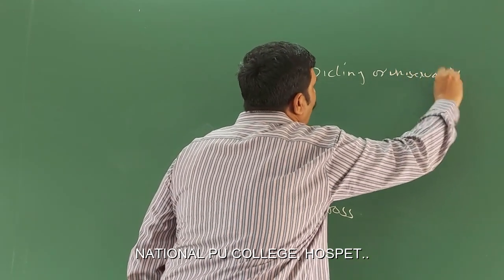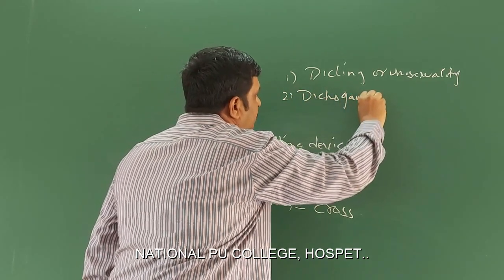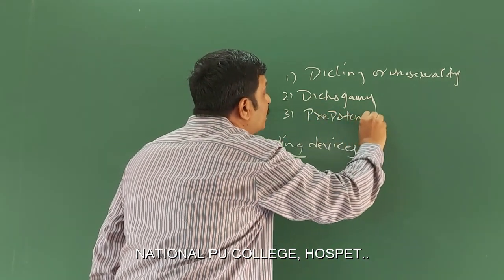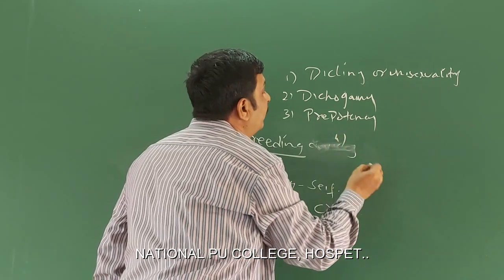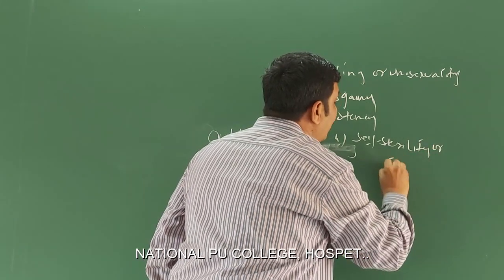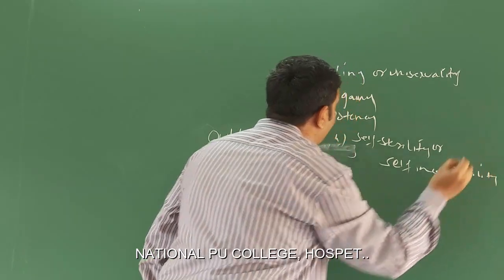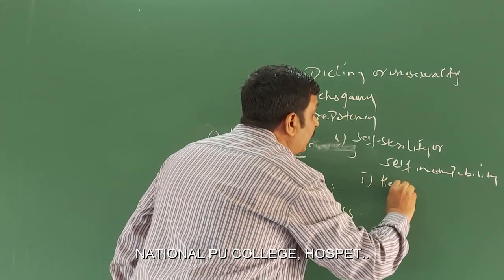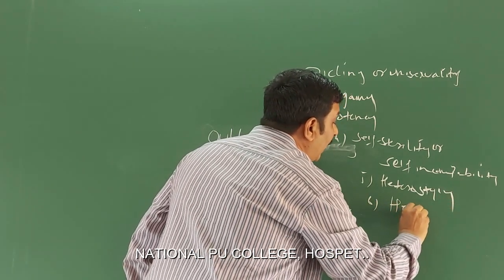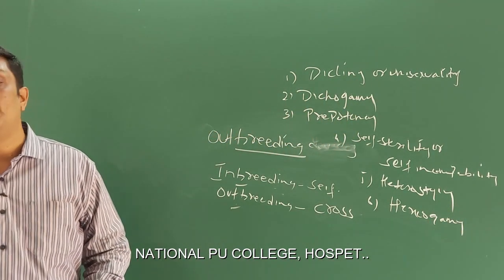Second is dichogamy. Third is prepotency. Fourth is self-sterility, otherwise also called self-incompatibility. Fifth is heterostyly. Sixth is herkogamy. Let's discuss all these one by one in detail.